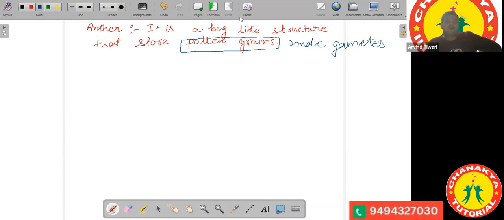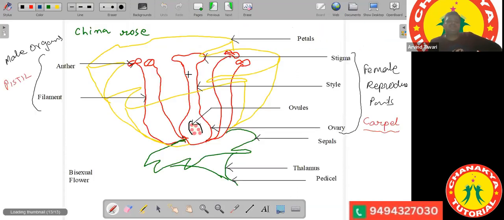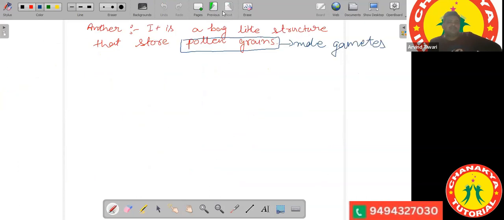Now, if you look at the female reproductive parts, you have stigma, style, and ovary. Your stigma is a sticky structure. Stigma is sticky in nature. Then you have the style. That style is a tube-like structure.